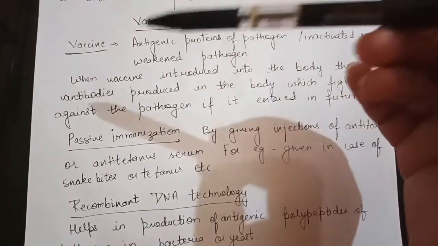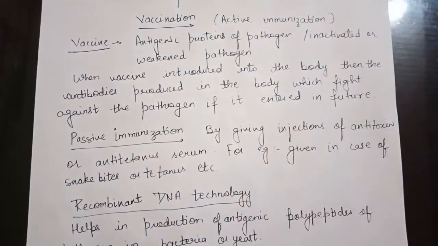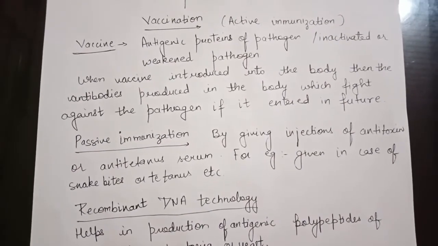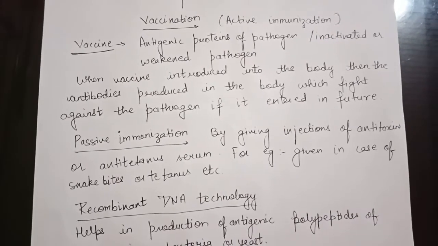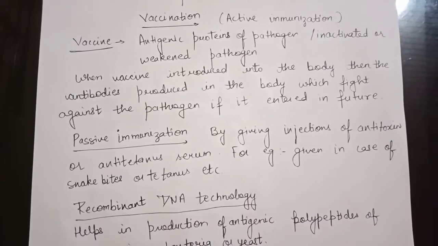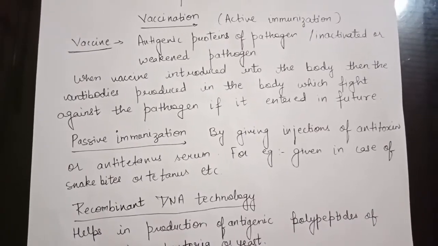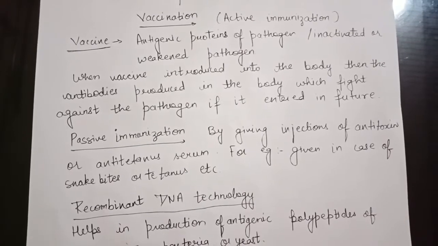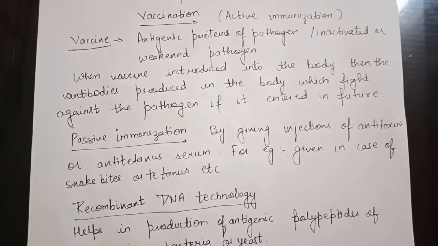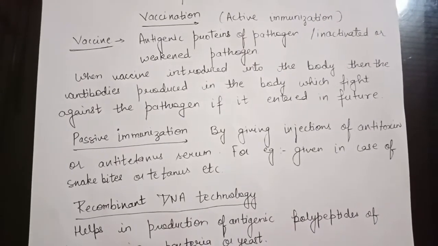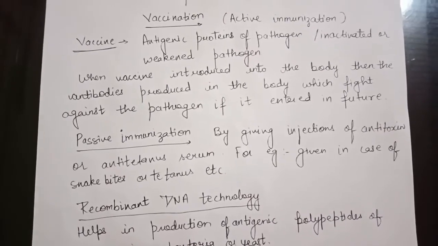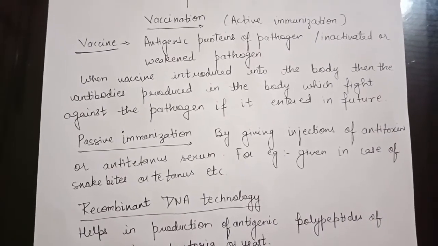Now one example I want to give in case of a vaccine is polio. Polio drops that are given are considered a vaccine. Now what do these polio drops contain? Polio drops contain the polio virus in the dead form. So when the dead form of the polio virus enters your body in the form of a vaccine, it will generate antibodies in your body.